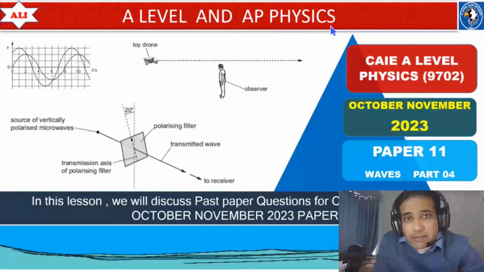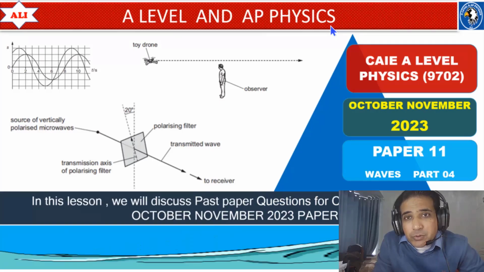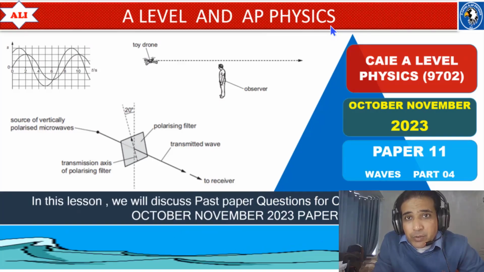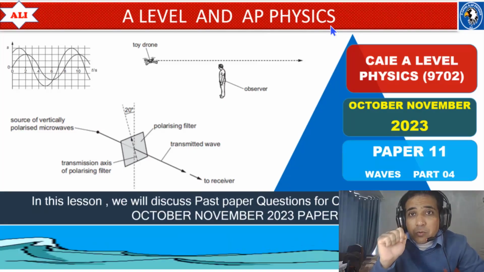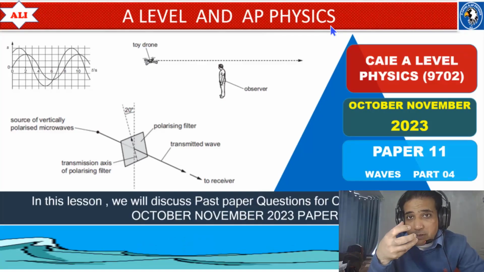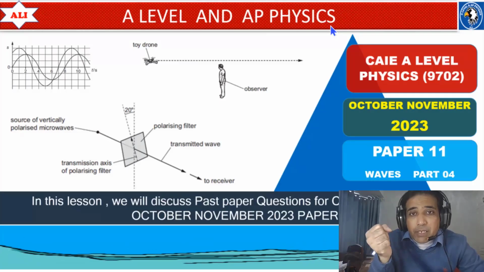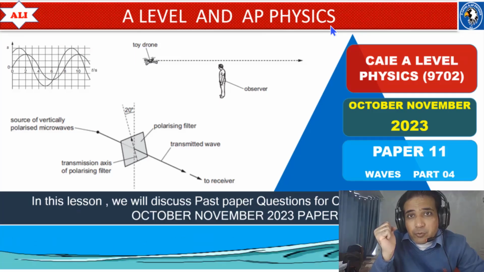Welcome to A-Level and AP Physics. In today's lesson, we will discuss past paper questions from October November 2023, paper 1, variant 1. Our main focus will be on waves. We will discuss all waves questions from this paper. As always, we will discuss these questions in detail so you can improve your conceptual understanding of this topic, and also have a better understanding of these exam questions. Let's study together, let's improve together.